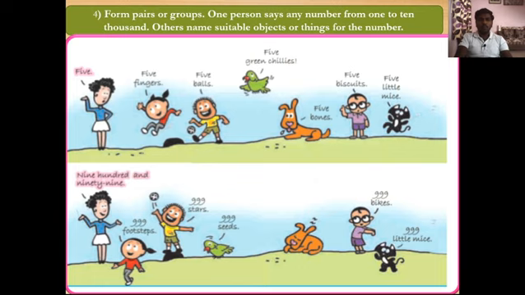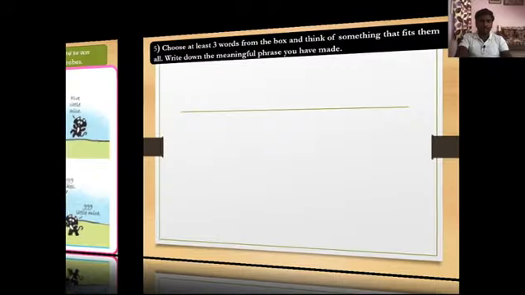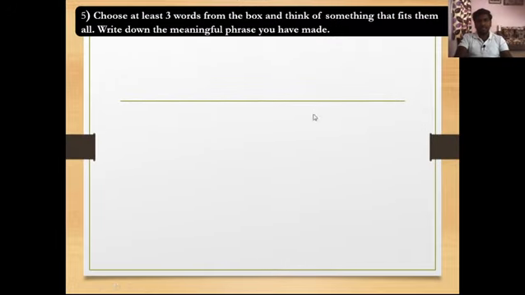So you will have to appoint a leader for your group. That leader will give you any number from 1 to 10,000, and other members will have to tell the suitable objects or things for that number. Understand this activity? Okay, now let's move to the next slide. This is our next activity, and I will explain what you have to do in this activity.